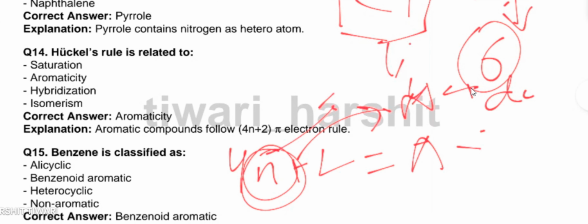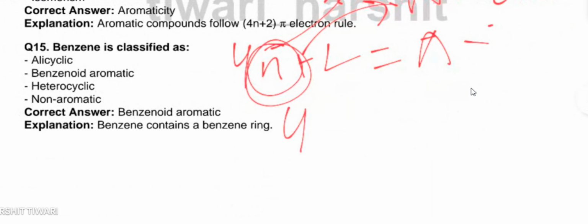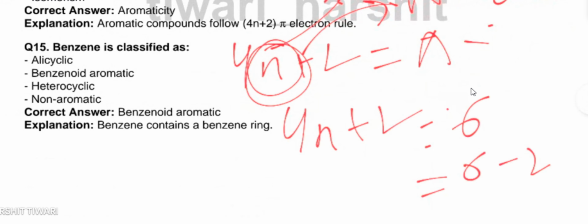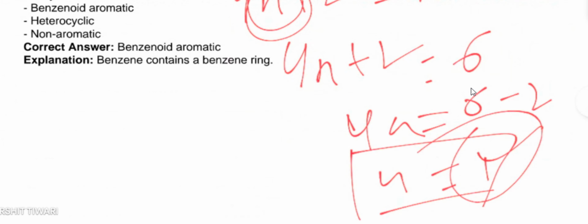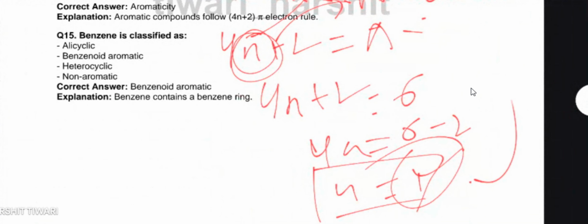So here you can check 4n+2 equals 6. So here you get n equals 1, that is a whole number. So by this you can easily say that benzene is an aromatic compound.